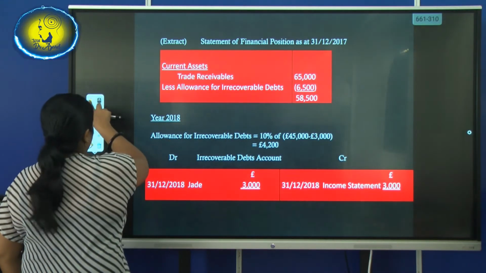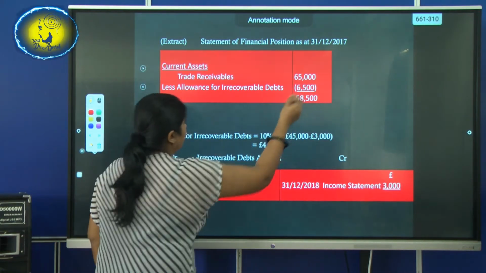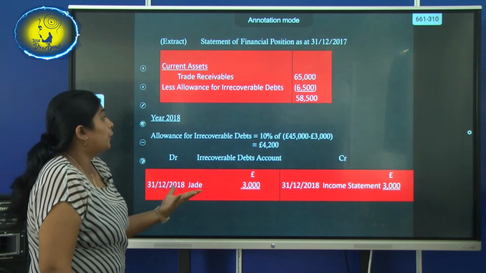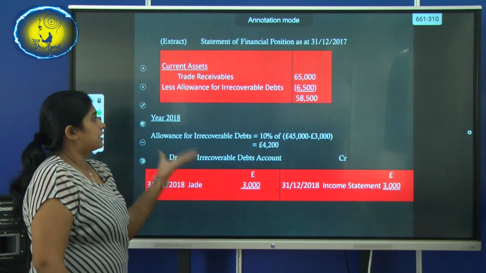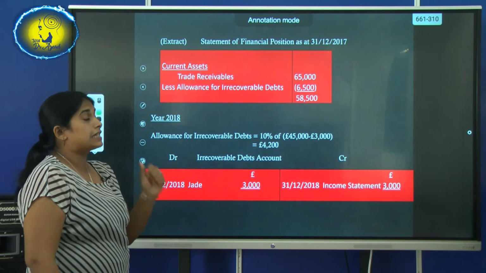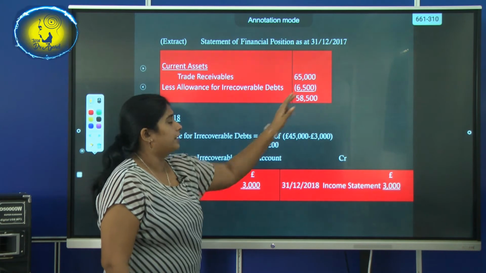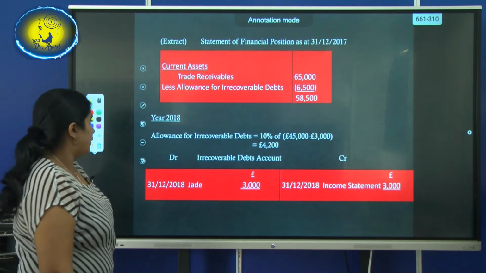So that 6,500 should be subtracted to find the final trade receivable. Earlier it was 4,900, but in 2017 it increased to 6,500. So the new allowance for irrecoverable debts is 6,500.